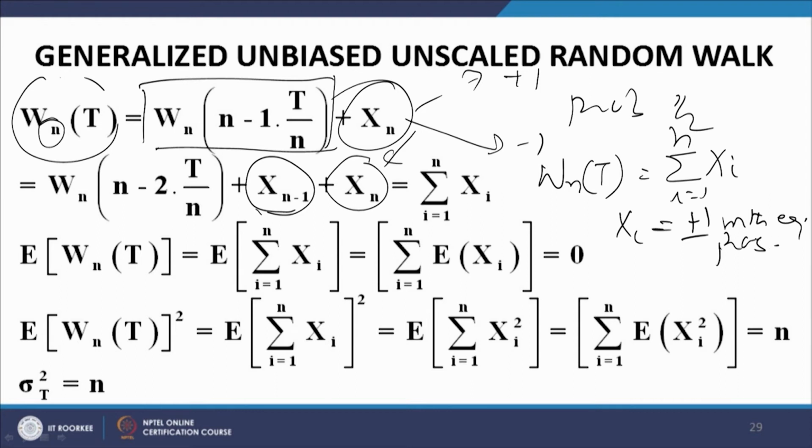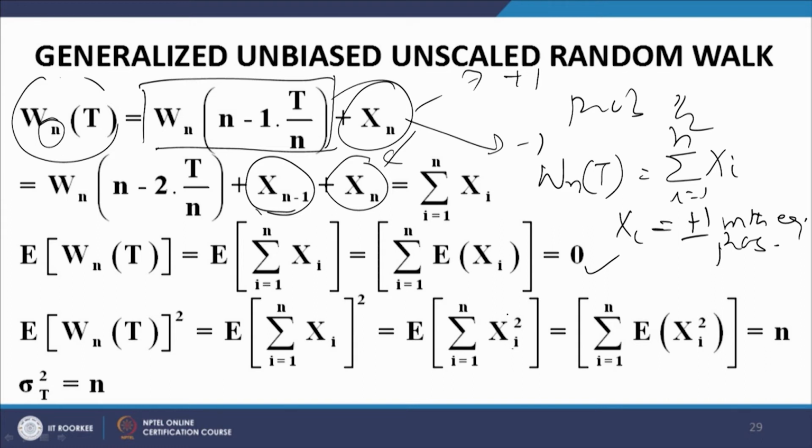Okay, so now let us work out the moments of the general process. E of Wn(t) is quite elementary, it is straightforward. So, it is equal to 0, it can be seen from the xi. What about E of Wn squared? This is equal to E of summation xi whole squared.